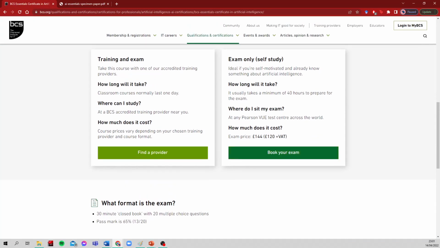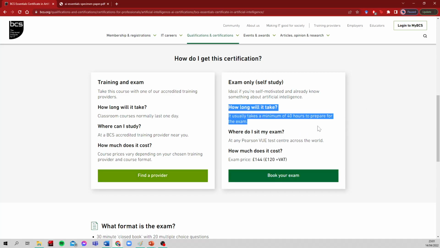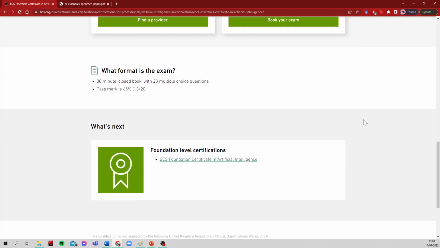So there are two ways to get this certification. You can go through a provider, an accredited training provider, and you'll have to find a training provider near you, or you can just do it through self-study, and if you do that you'll have to pay the exam price of £144. Of course you'll probably have to pay for a training provider as well. The notice is, it says it usually takes a minimum of 40 hours to prepare for the exam, so that's quite a lot of time.